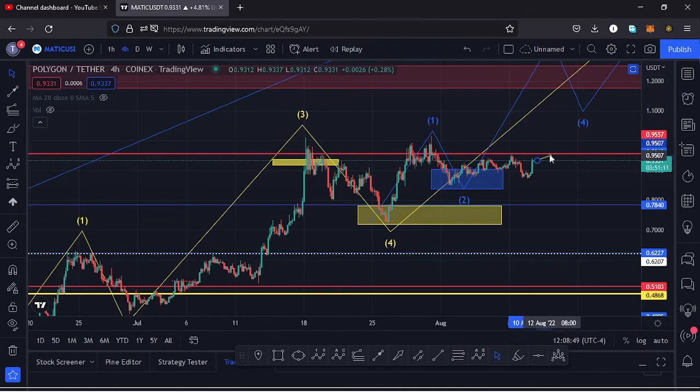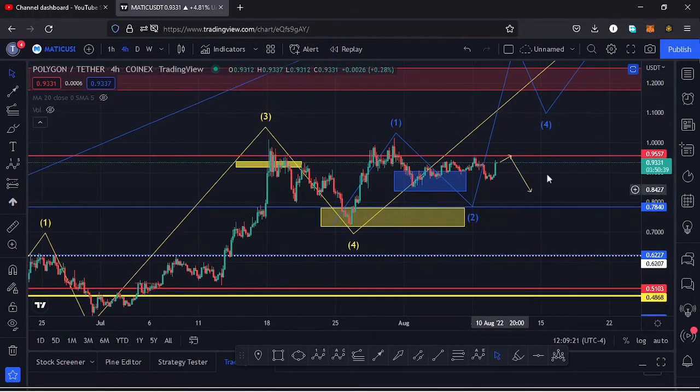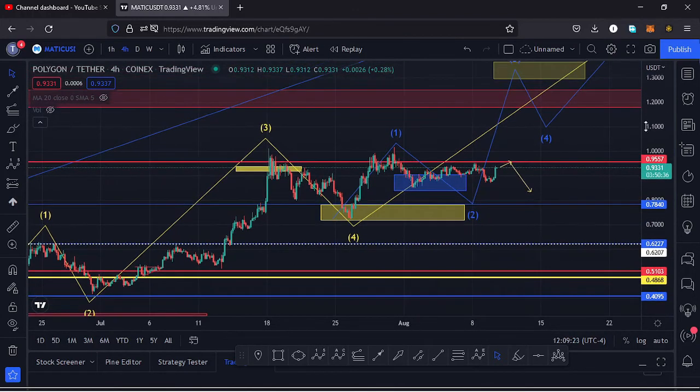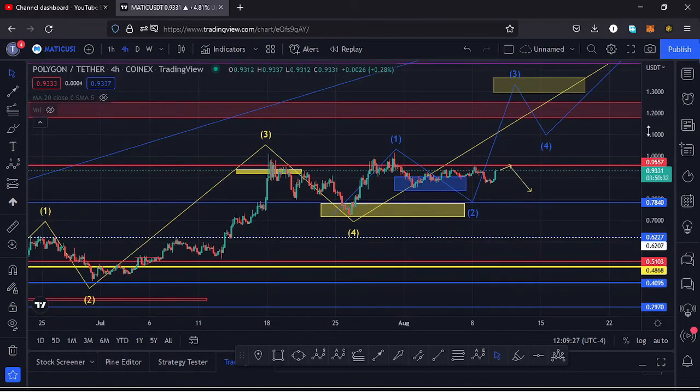charts. Maybe as we try to break above that key area of resistance, we get rejected, and in that movement, in case we make a low that is below the low that I have here as the low of the wave 2, then I will have to adjust my Elliott wave count, having the new low as the low of that wave 2. Then we can sketch out a target area for that third wave to the upper side, and maybe even come up with more bullish scenarios here on the charts.